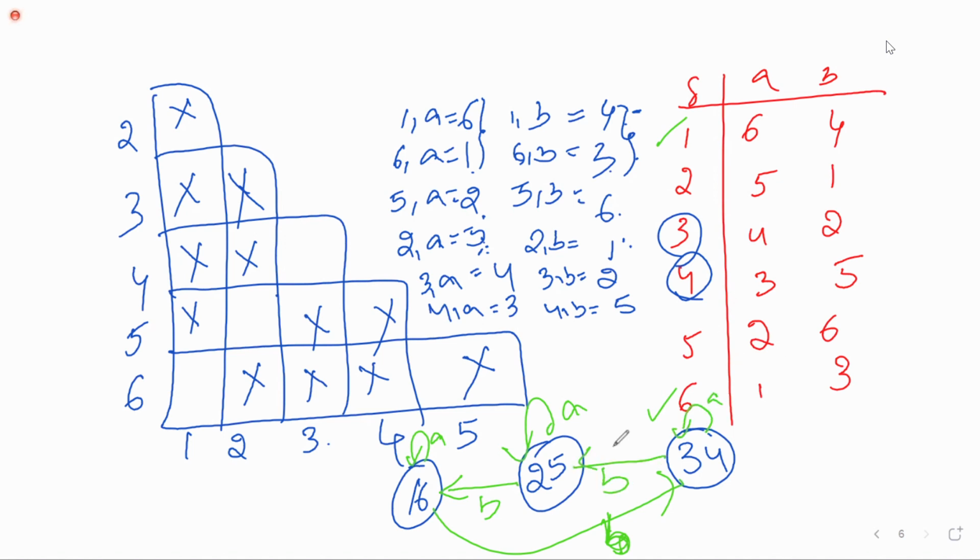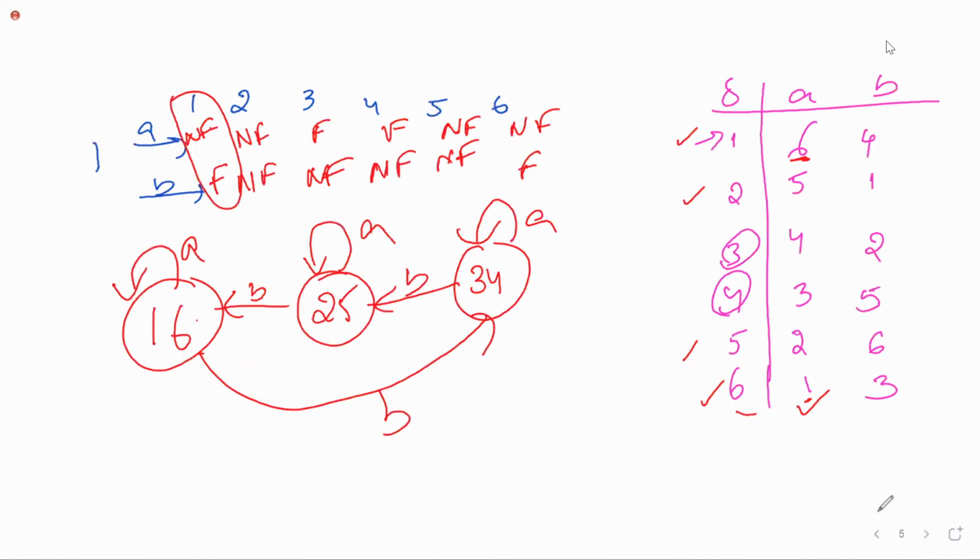This is nothing but the transition diagram. Did we get the same thing or not? Same diagram or not? Did the same come? Yes, ma'am. That is the state equivalence method and table filling algorithm to minimize the given finite automata, or to minimize the given DFA. I think I'm clear with this, right?